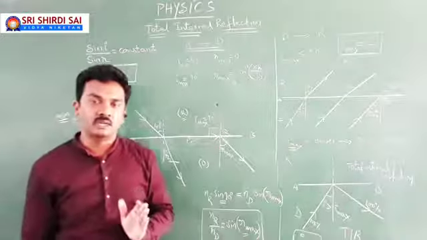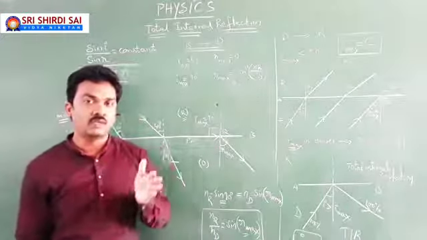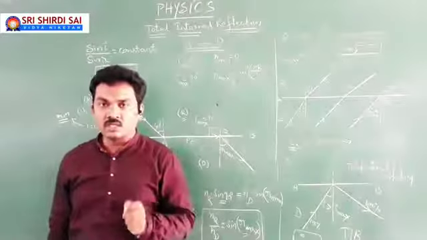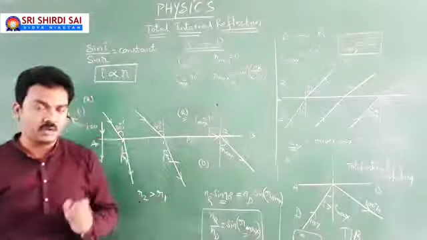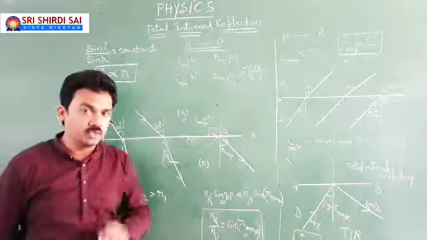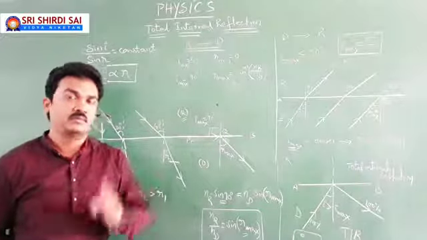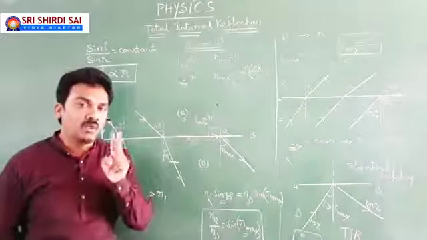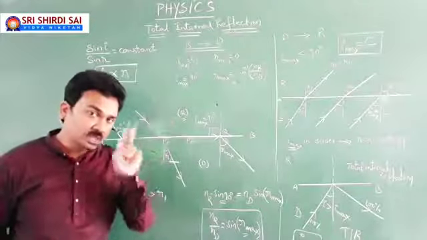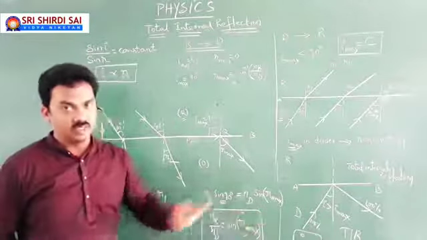This phenomenon of light is known as total internal reflection. So to discuss total internal reflection, some conditions are required. First condition, light has to travel from denser medium to rarer medium, and the light should fall in denser medium at an angle of incidence greater than the critical angle of incidence.